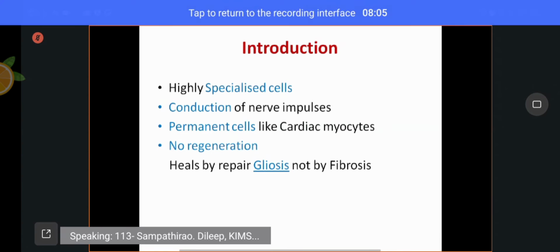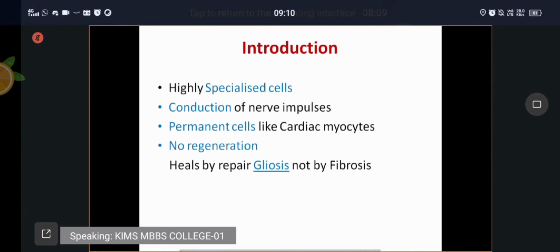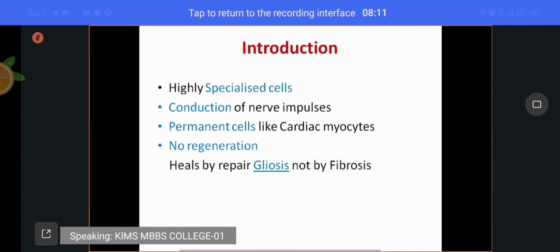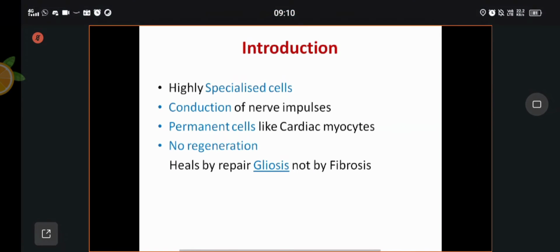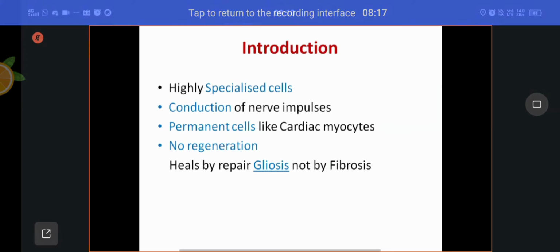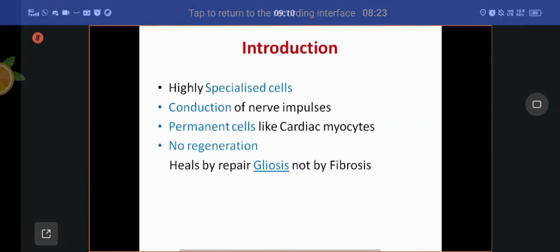If any stroke occurs in the brain, that is called brain attack. The part which is damaged cannot be replaced by new neurons or nerve cells. The rest of the part you have to protect. These two types of cells are called permanent cells.